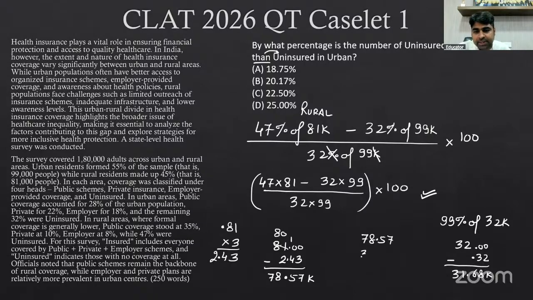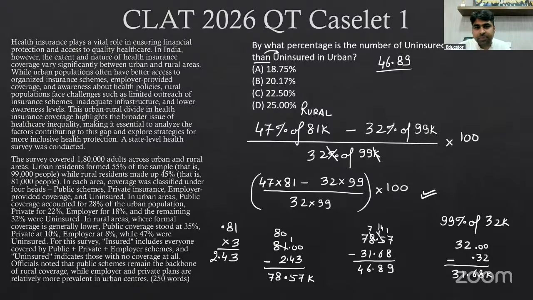So 78.57 minus 31.68. Okay. This will be how much? The difference? 7, 14. So this will be 9. This will be 8. This will be 6. This will be 4. So we have to find out 46.89 upon... By what percentage is the number higher than? Higher than or less than is obviously going to be a difference part only. Okay.